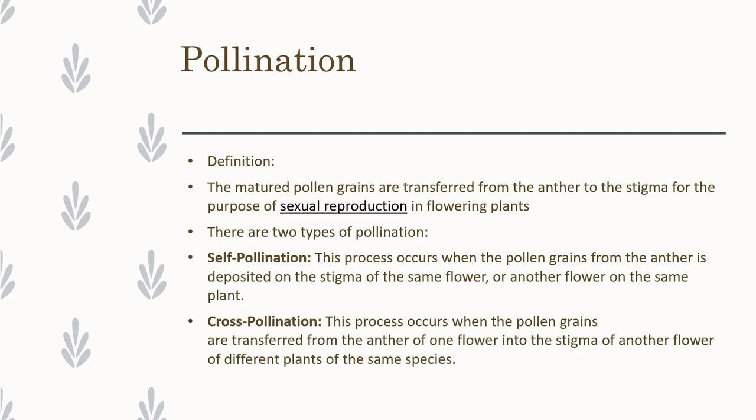What is self-pollination? Self-pollination means the transfer of pollen grains from the anther is deposited on the stigma of the same flower or another flower on the same plant. That is called self-pollination. Next one is cross-pollination. Cross-pollination means transfer of pollen grains from the anther of one flower to the stigma of another flower of a different plant but of the same species. That is called cross-pollination.